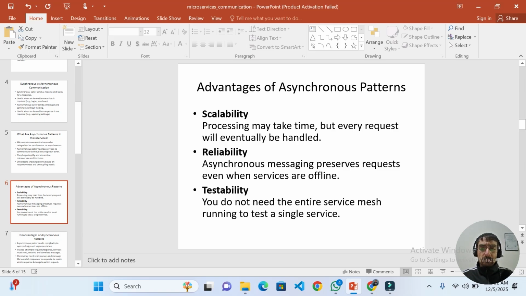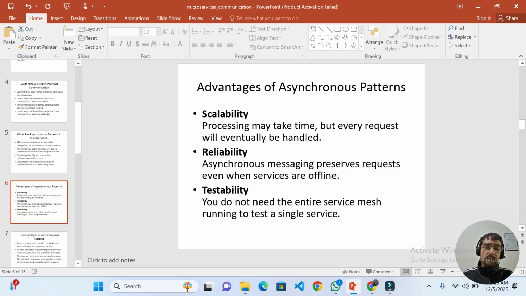If we see it in the scalable way, a process may take time, but every request will eventually be handled. Like when a user sends a login request, it is handled eventually. If we see reliability, asynchronous messages preserve requests even when services are offline.